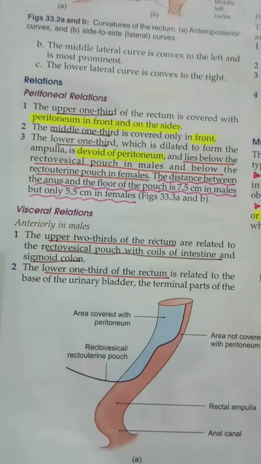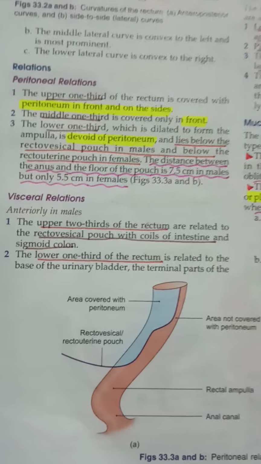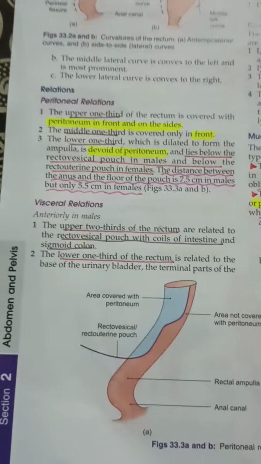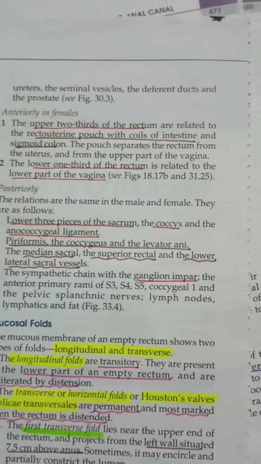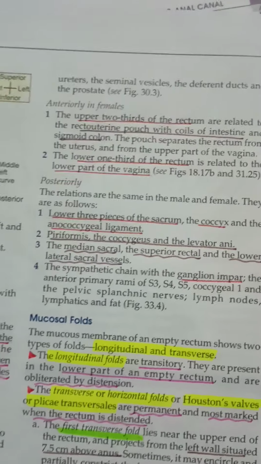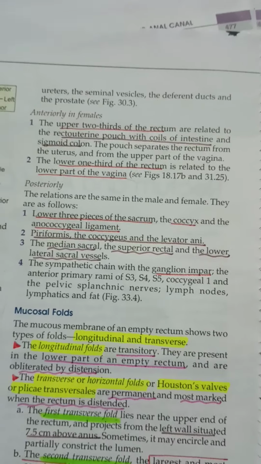So the upper two-thirds of the rectum, as you see in the diagram here, are related to the rectovesical pouch, and that has the coils of intestine and sigmoid colon. Okay, and the lower one third of the rectum is related to the base of the urinary bladder, the terminal part of the ureter, the seminal vesicles, the vasa deferentia, and the prostate. If you see the anterior relation in females, the upper two-thirds of the rectum are related to the rectouterine pouch with coils of intestine and sigmoid colon.